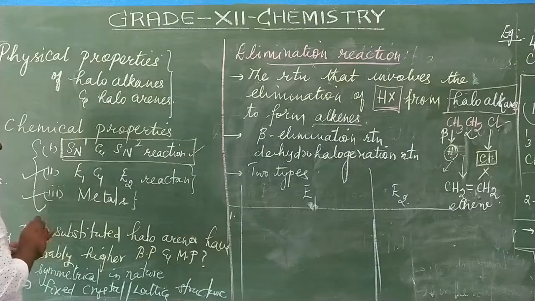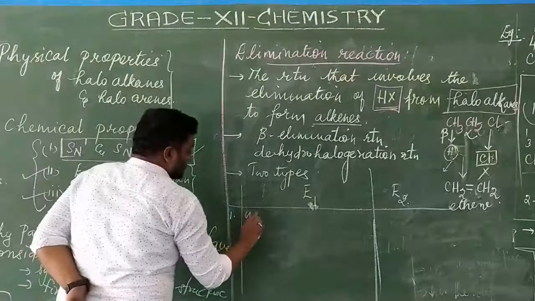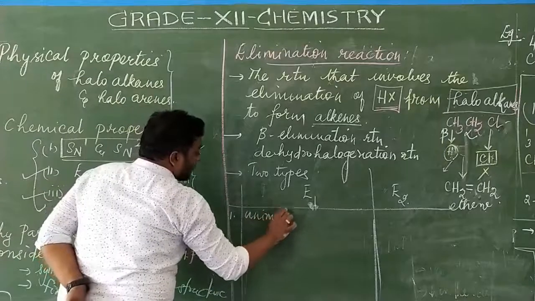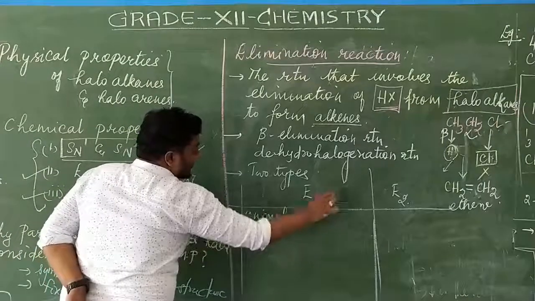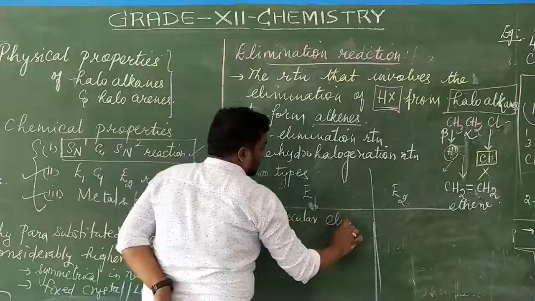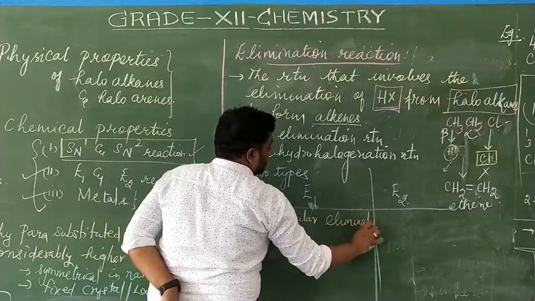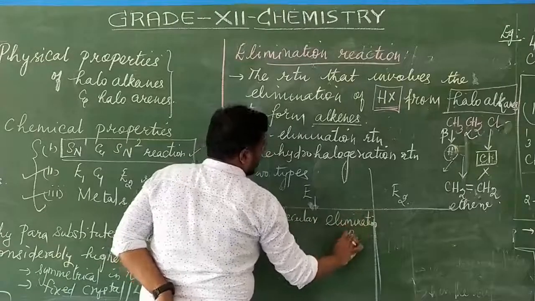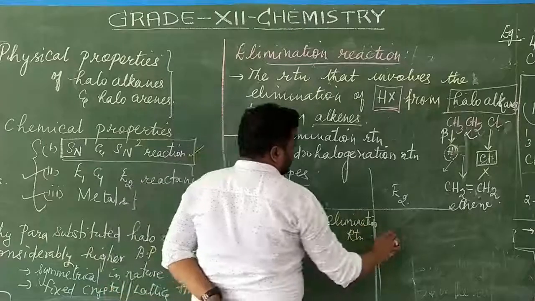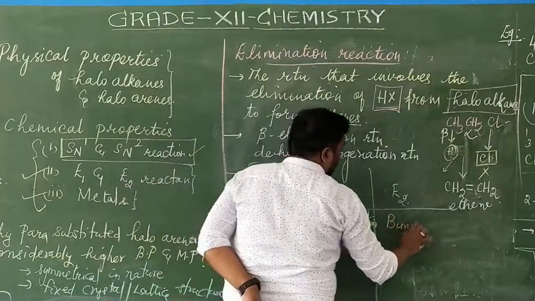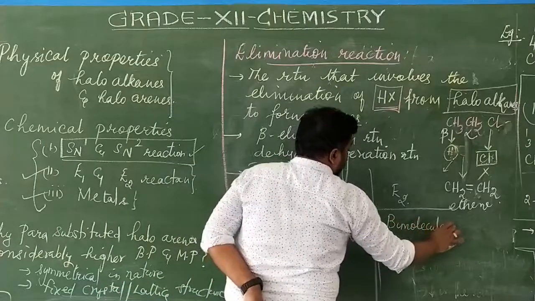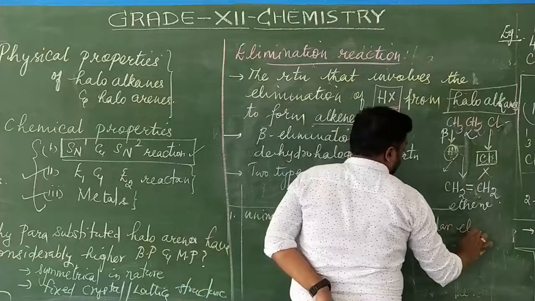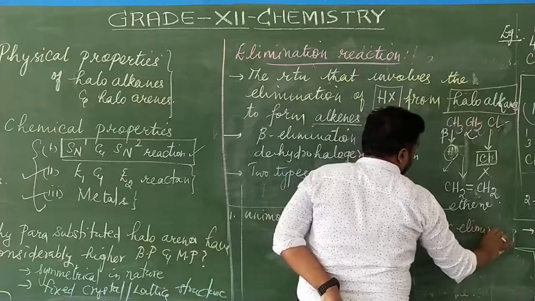E1 is unimolecular elimination reaction. What is this E2? E2 is bimolecular elimination reaction.